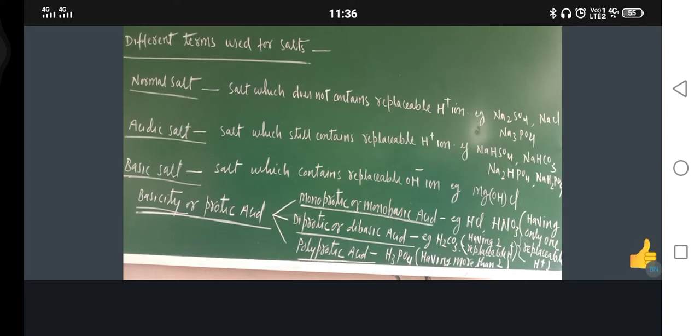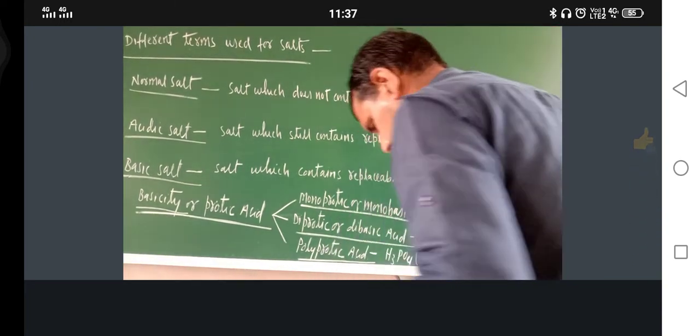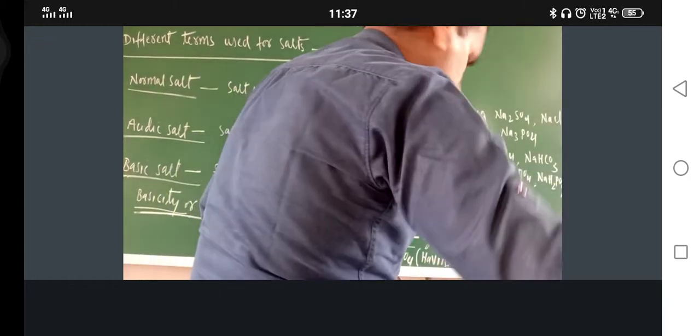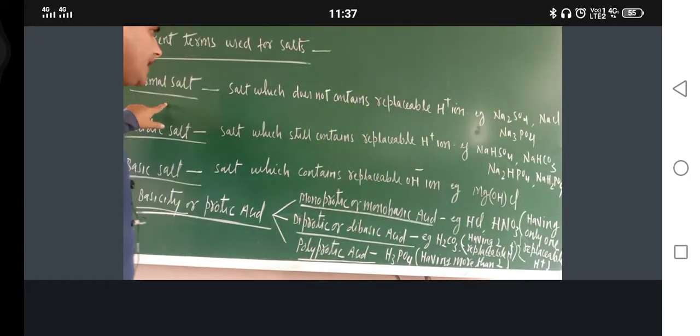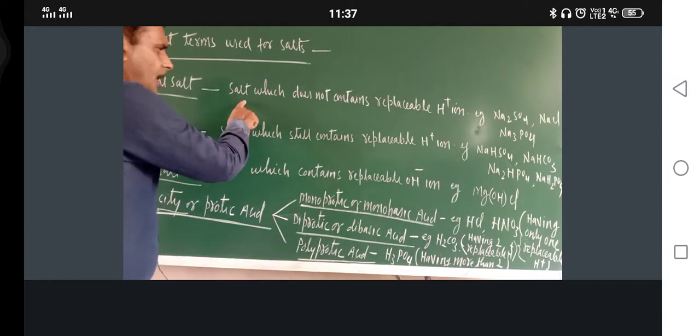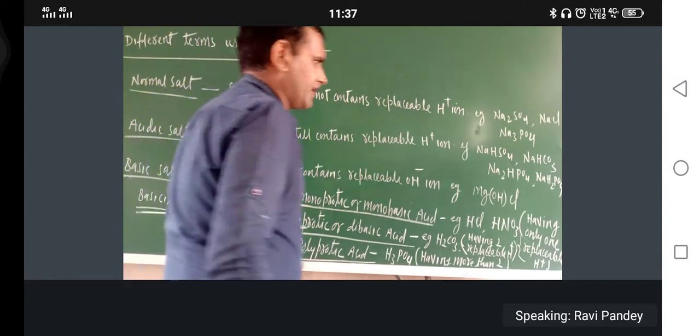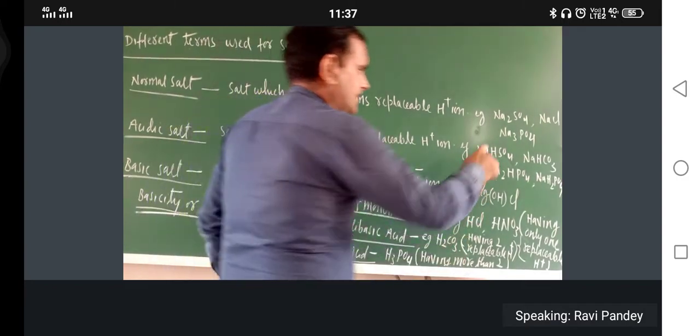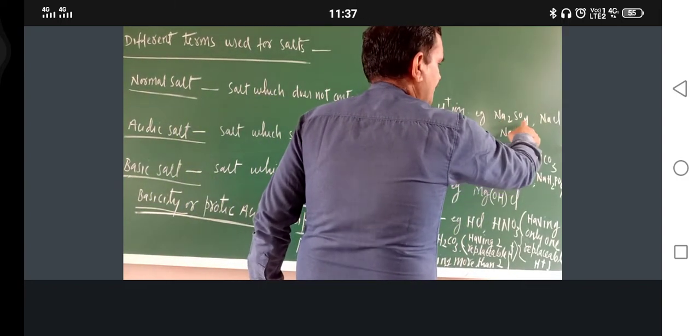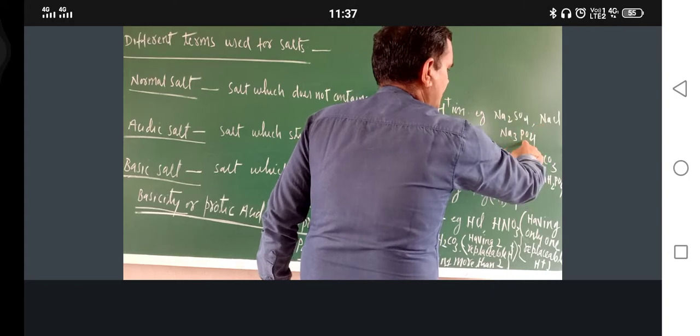Okay, so just see here. Now I wrote here normal salt. Salt which does not contain replaceable H positive ion is called a normal salt. Just see, Na2SO4, NaCl, Na3PO4.